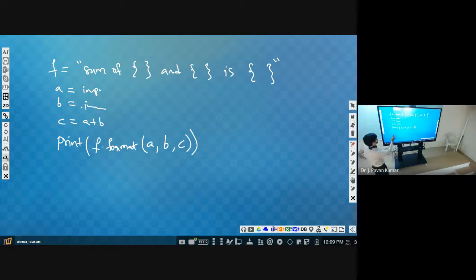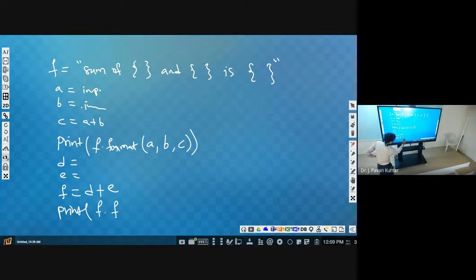To understand, you write another thing like D and E also. Okay, then F will be the sum. F is equal to D plus E only. Then print f dot format of def.